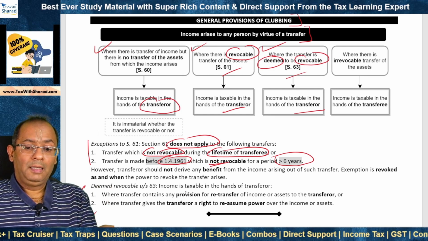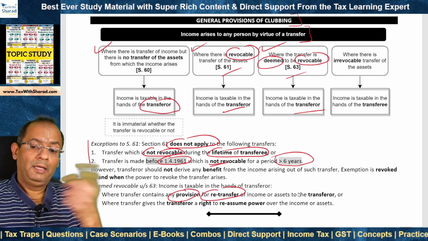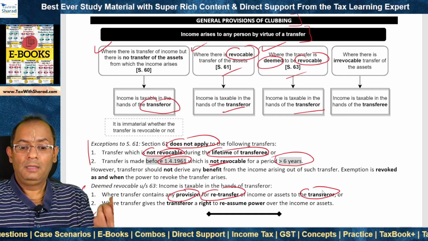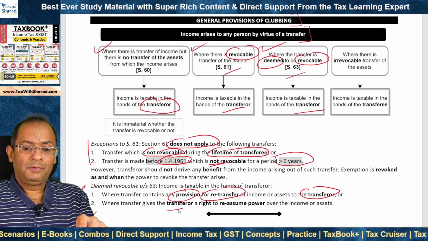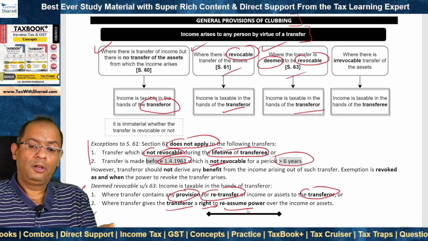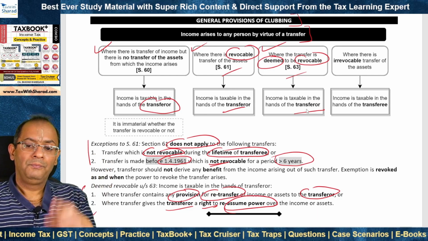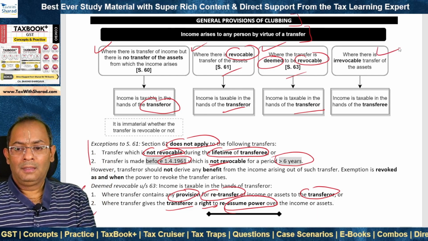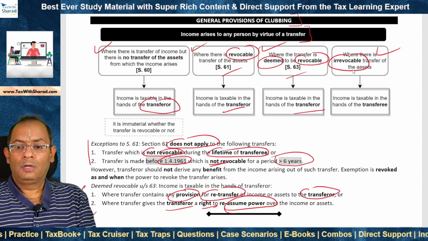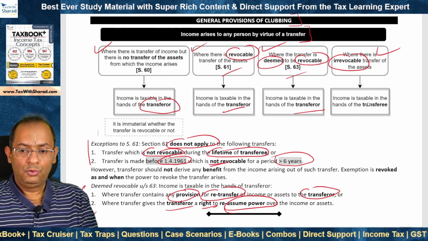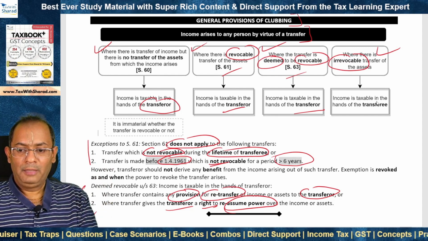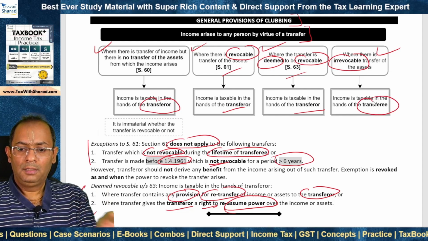Where transfer contains any provision for retransfer of the income to the transferee, it is deemed to be revocable. Or where the transfer gives the transferor a right to reassume the power over the income or the assets, then it is considered to be revocable and clubbing is attracted. Lastly, where there is irrevocable transfer of the assets, there is no issue, right? And therefore there is no clubbing, income is taxable in the hands of the transferee.